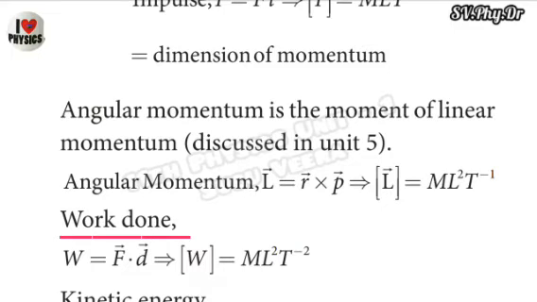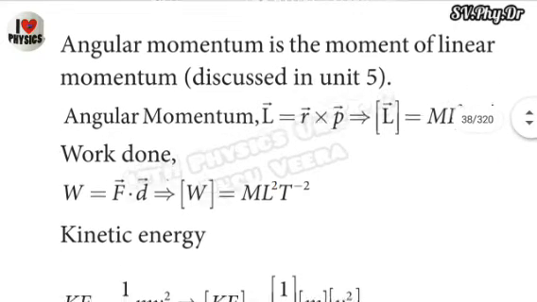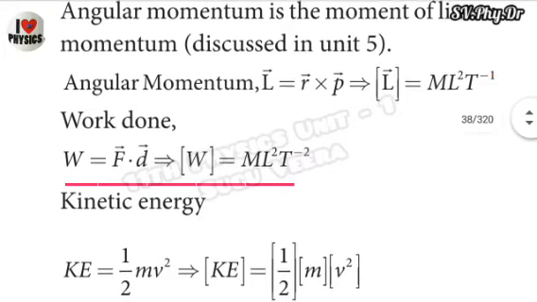And next one, work done. Work done is denoted W. W is equal to force into distance, force vector dot d vector. Work done is a scalar quantity. That means it is a dot product. The dimension of work done is capital M power of plus 1, capital L power of plus 2, capital T power of minus 2.